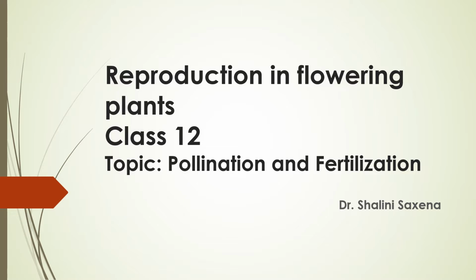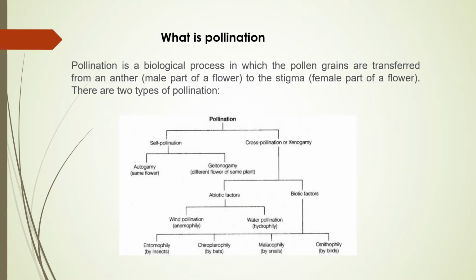Now, the transfer of gametes in plants is called pollination, and plants do it in different ways. In this video, we are going to discuss pollination, the types of pollination, and the different strategies or adaptations for pollination, and how cross pollination is better than self pollination. Now I start with the topic of pollination.